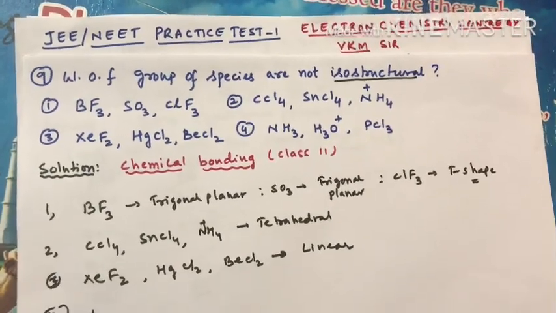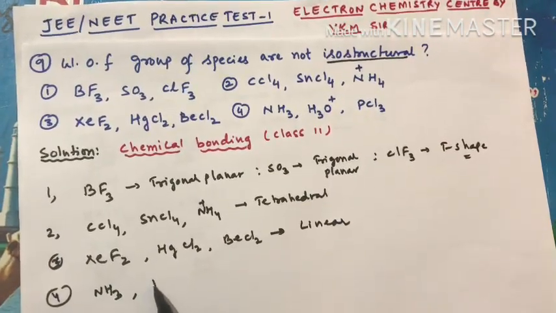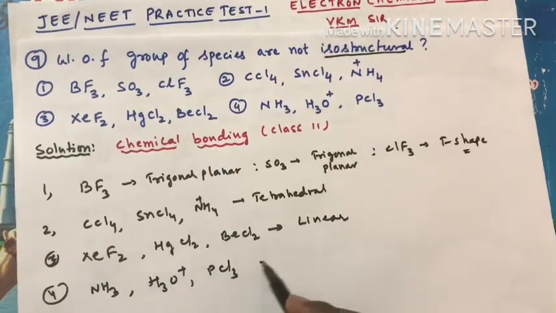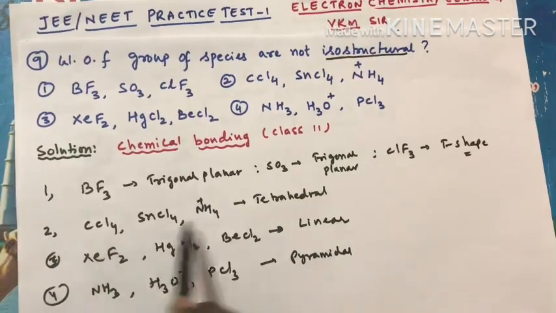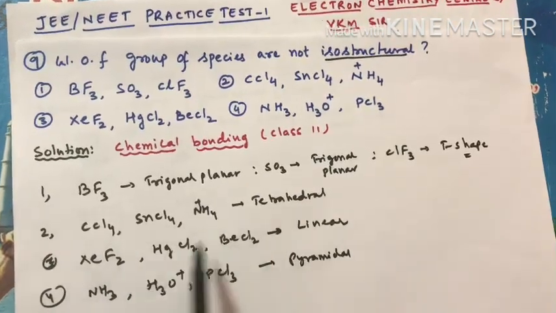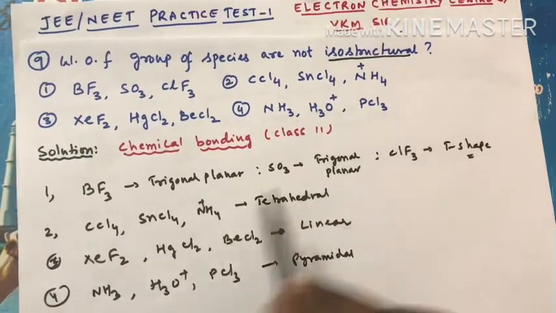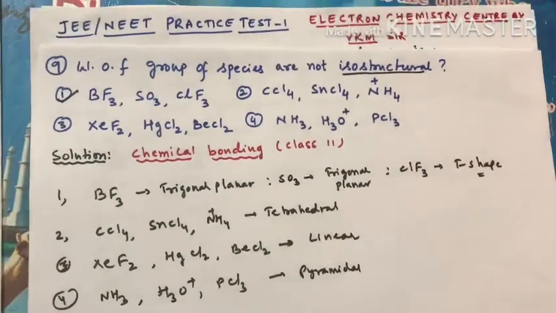Now ammonia, NH3, as well as H3O plus, hydronium ion, and PCl3, all these are having pyramidal geometry. So these three sets of species are isostructural, but the first three are not isostructural. So option 1 is the correct answer for us.